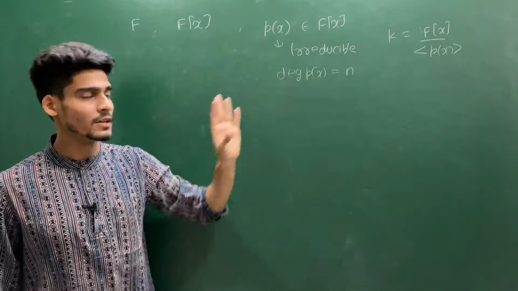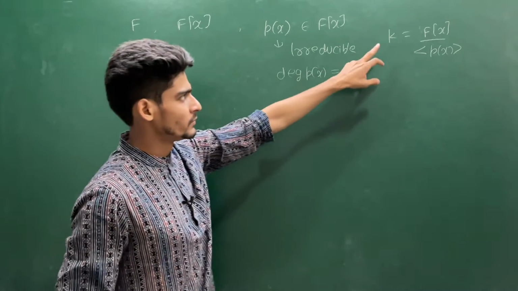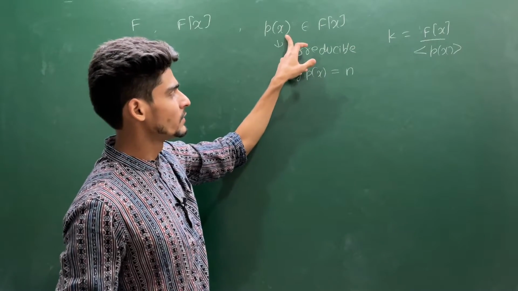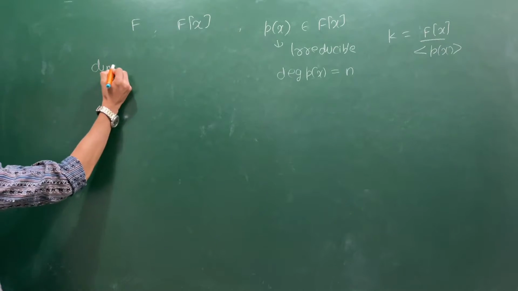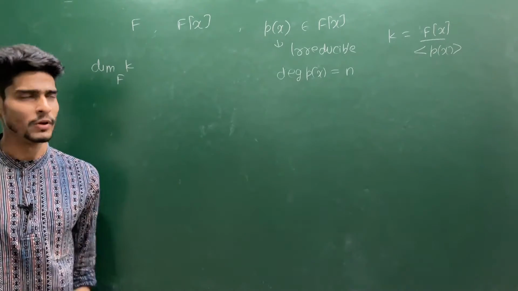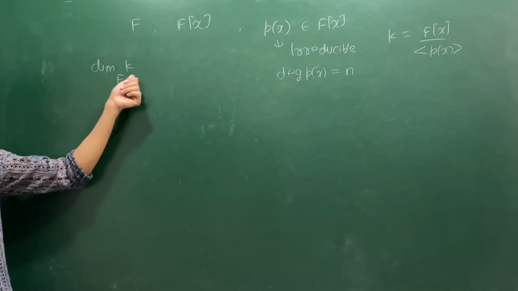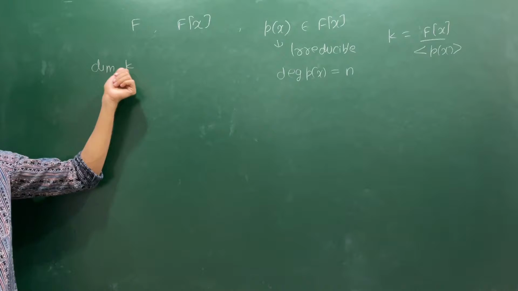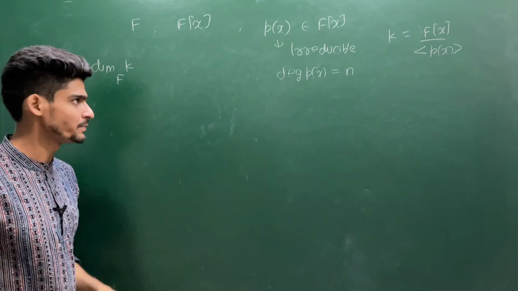We will see a simple structure, and once we know this K contains a root of this, we have a natural question: what can you say about the dimension of this K over the field F? Because it is naturally a vector space over F. Then we have a natural question: what is the dimension of this K over F? And the answer is very natural.